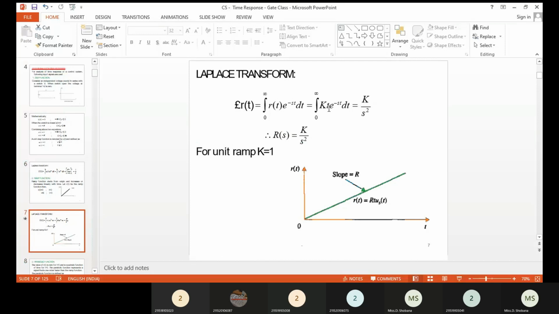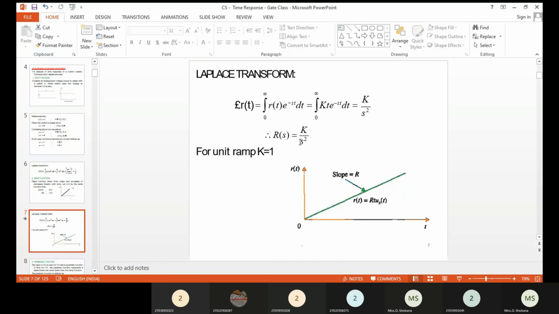Here you have a constant k, so it will be taken out. So you have t into e power minus st. As usual, you can apply the limits, and then you will get k divided by s square. So R of s for the ramp input signal is nothing but k divided by s square. For unit ramp input signal, always the magnitude becomes 1, so therefore k is equal to 1.